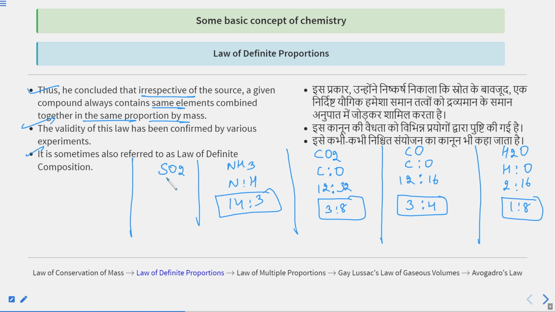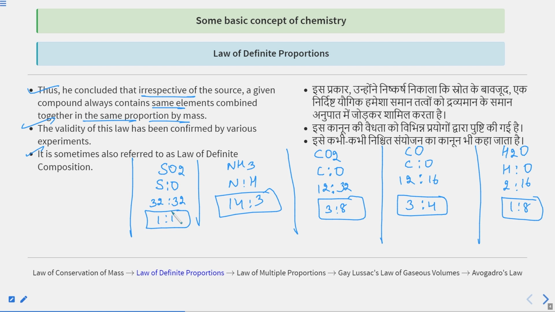If you take the example of SO2, sulfur to oxygen, you are taking the mass ratio of sulfur to oxygen. The ratio of masses of elements, sulfur to oxygen, will be the same irrespective of the source. The mass of sulfur is, as you know very well, 32, and for oxygen it is also 32. So the mass ratio of sulfur to oxygen in SO2 is 1:1, right?